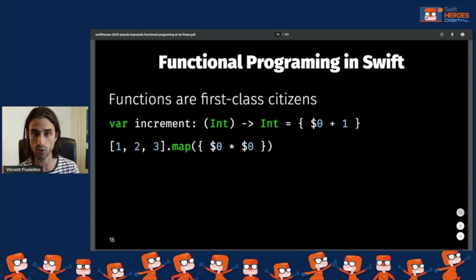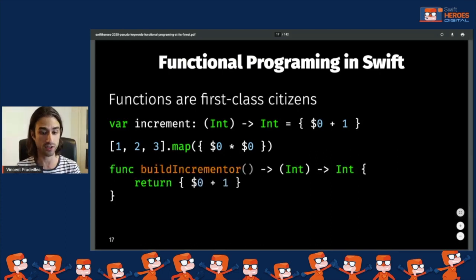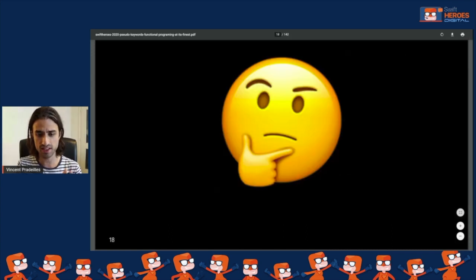So for instance, we are all familiar with the function map that takes a closure, and then the closure is called by map in order to transform the elements of a collection. But there is also a third place where we can use a function type in Swift, and we tend to not think of it when we think of functions: a function can also return a function. So here I have this function build incrementer, and you can see that its return type is a function from int to int, and what build incrementer returns is the function that takes an int and returns the int plus 1. And now that we have all of this, we can start thinking about it.